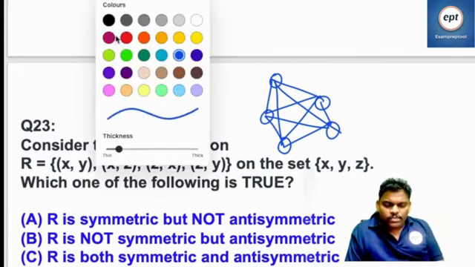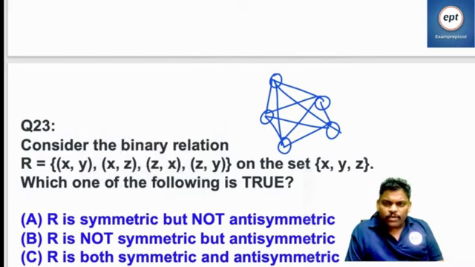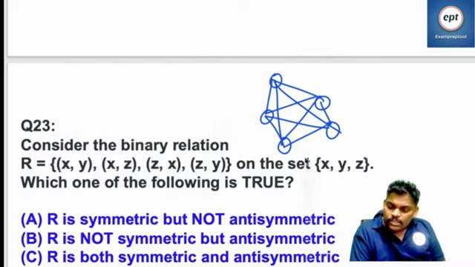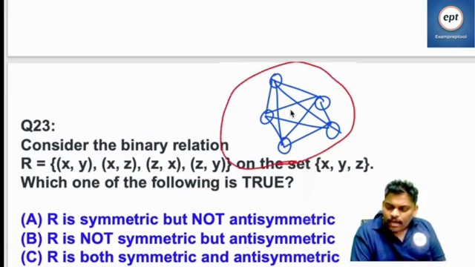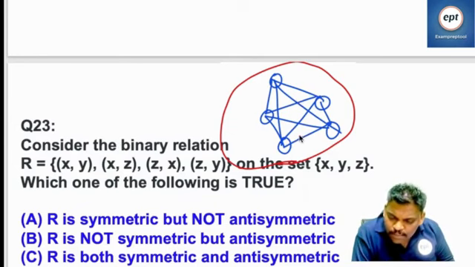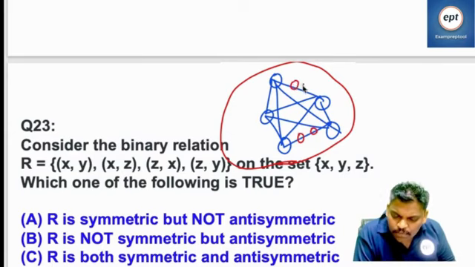See this one. This is called isomorphic. Isomorphic means exactly the same. Homomorphic means some subdivisions are there.